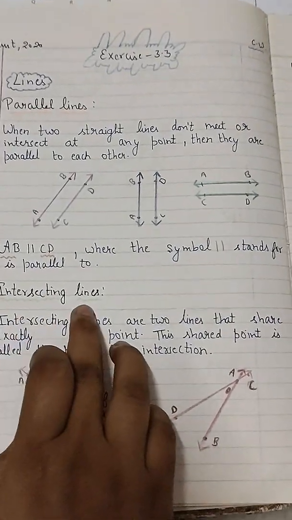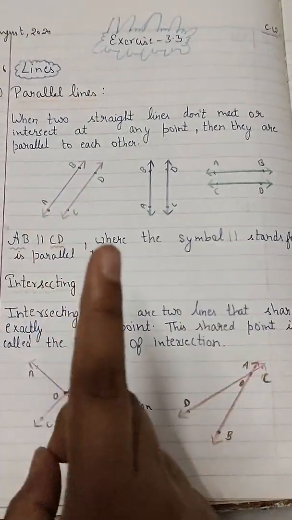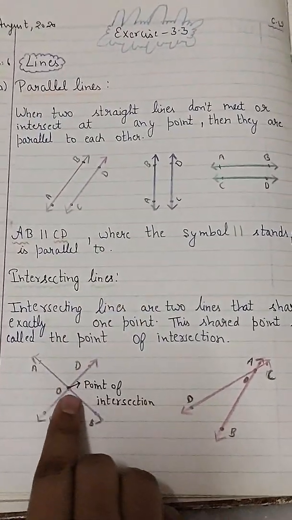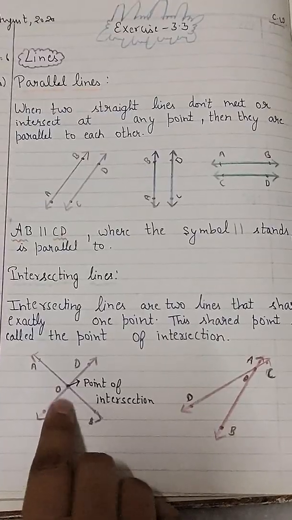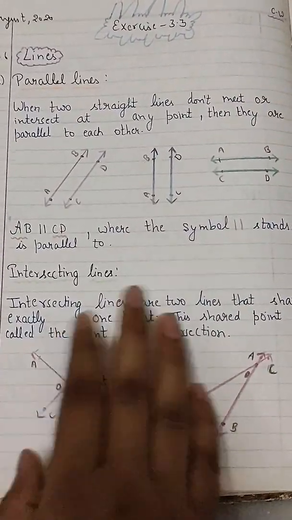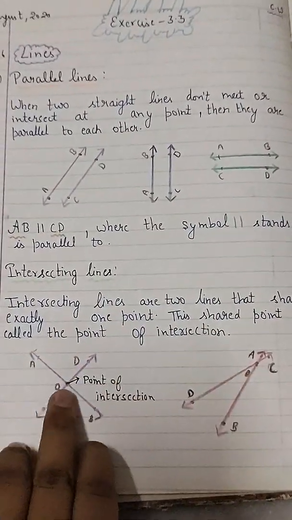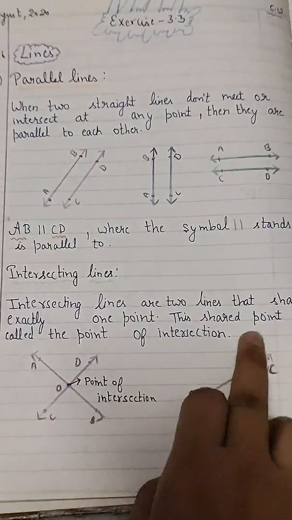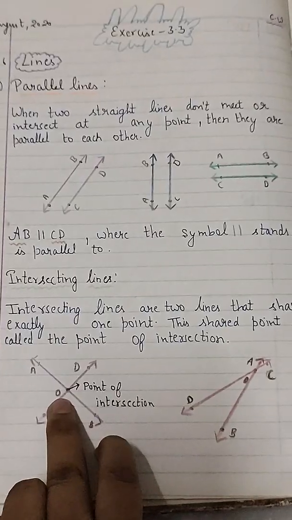Okay, intersecting lines are those lines which share only one point. They will cut each other only once. एक point पे ये cut करती हैं आके, and their shared point we call the point of intersection. As you can see, these two lines are cutting each other at only one point.